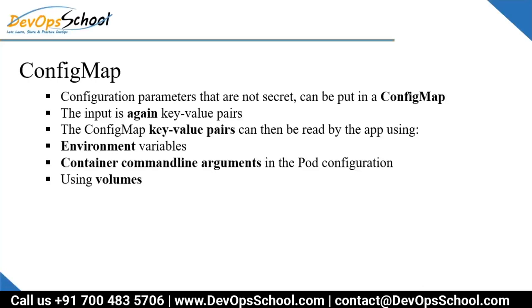But it will be stored not in a physical storage, but under the etcd only. So that place only you will store some more data, but that you can refer in your application of your pod. So in that case you can use config map.